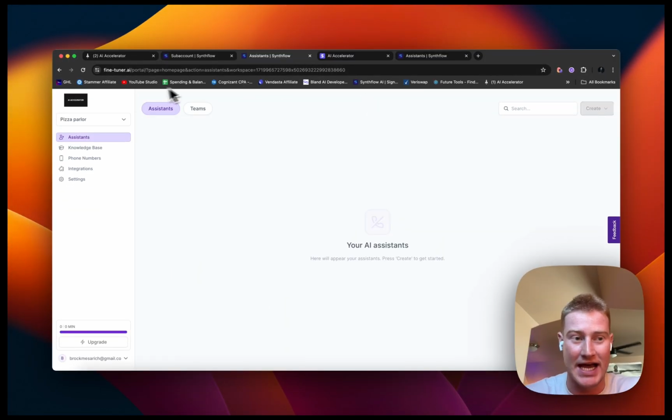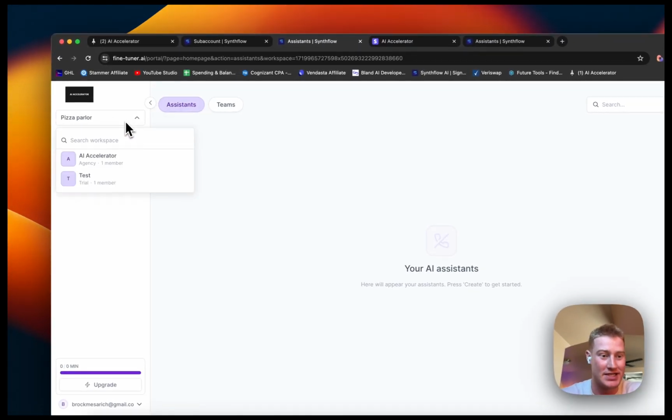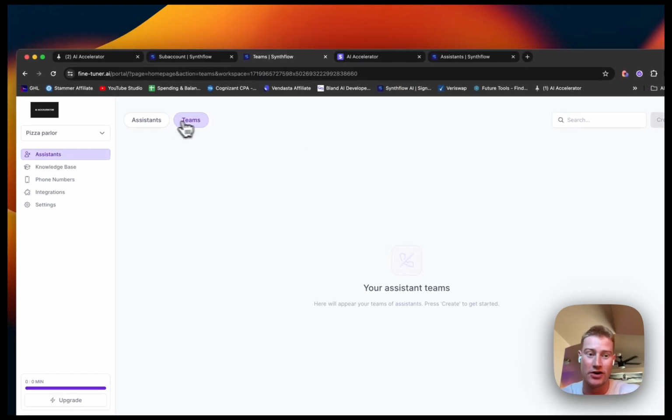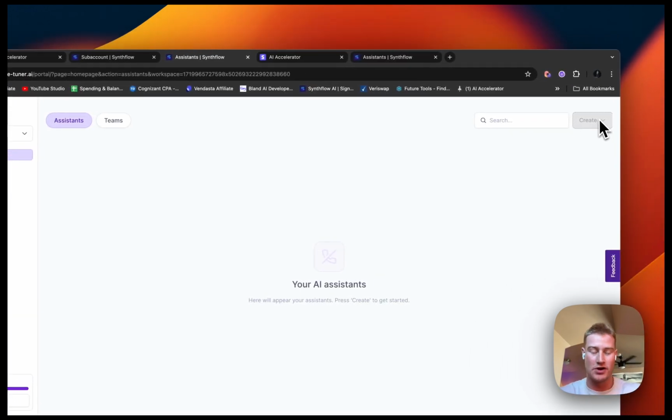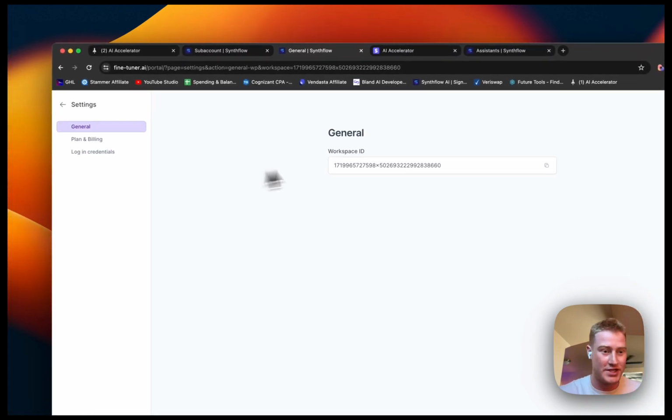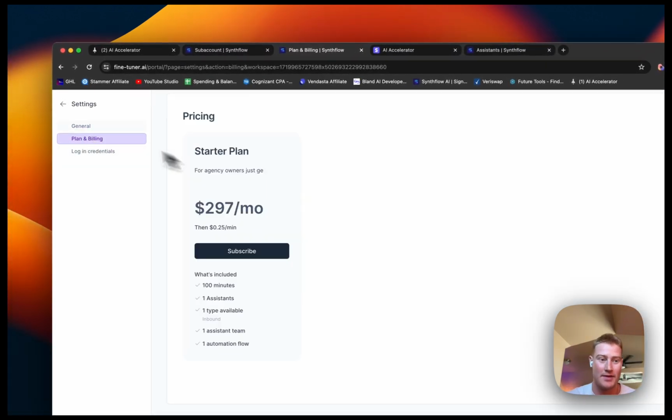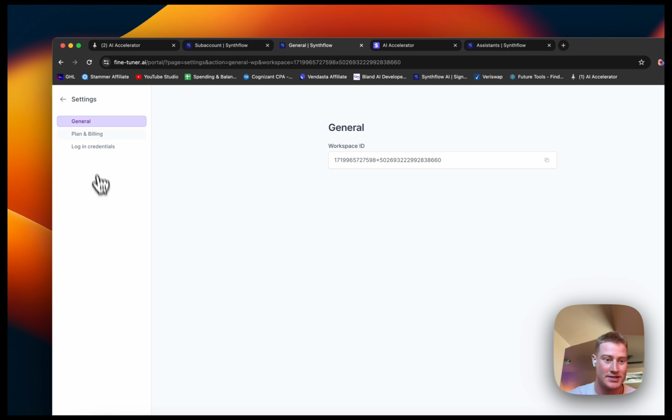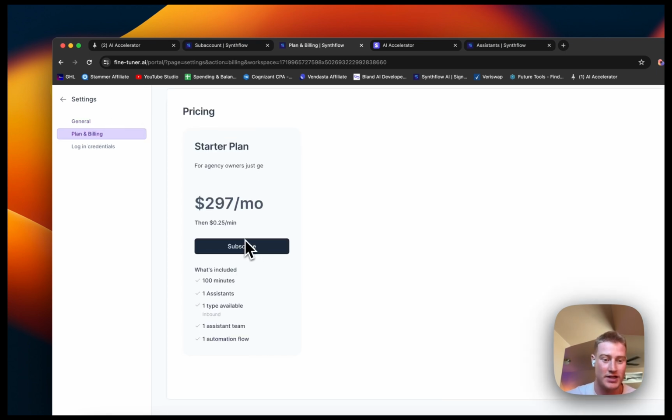Now we are actually inside of the sub account. So you can see this is the pizza parlor. This is the sub account of the client, what they would actually see. So you can see here, this button is grayed out because they're actually not currently subscribed to any of the pricing plans. So if they want to subscribe, they would come down to settings, to plan and billing, and then you'd click subscribe.